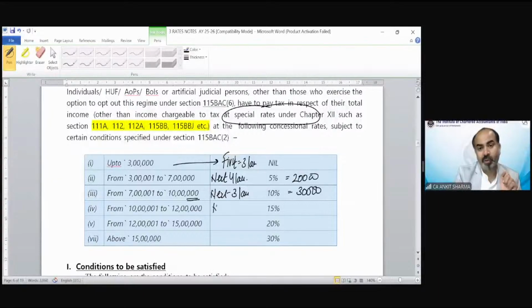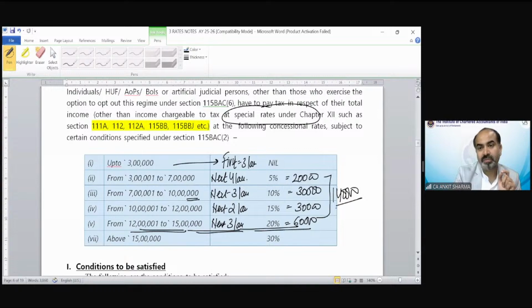The next 2 lakh rupees, from 10 to 12, the tax would be 15%. So again, 30,000. From 12 to 15 lakh, that means next 3 lakh rupees, the rate is 20%, so the tax would be 60,000. So up to 15 lakh, if we can see, the tax would be 1,40,000. And anything above 15 lakh, the rate would be 30%.